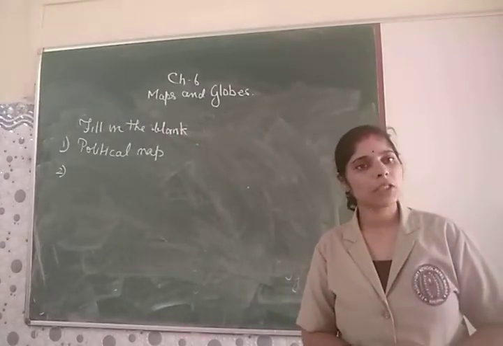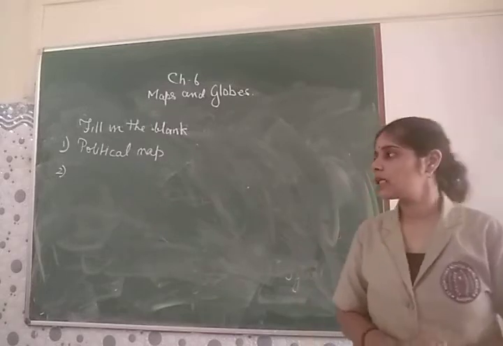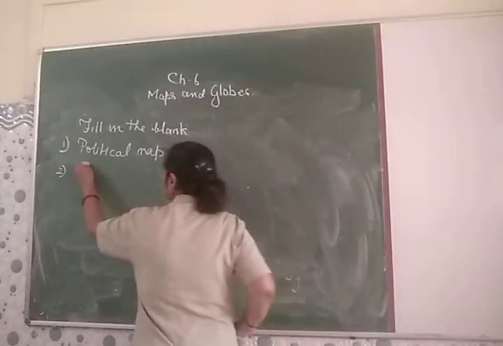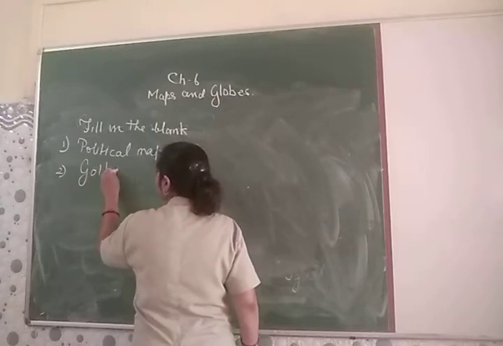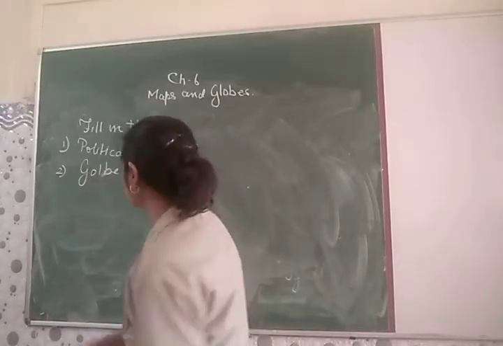Second one. Now, second one is dash is a miniature model of Earth. So, which is a miniature model of Earth? Do you know? It is your globe. So, that means globe represents a mini model of Earth.